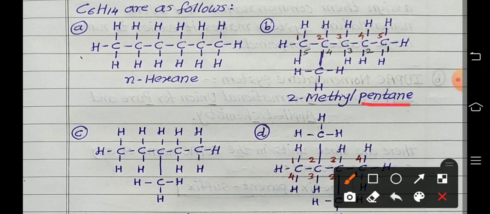So it is actually methyl group CH3. So this CH3 group attached to the second carbon, so called as what? 2-methyl. Why are we naming 2 here? Because the CH3 is one carbon attached to the second carbon in that straight chain of 5 carbons. That's why name is 2-methyl pentane.